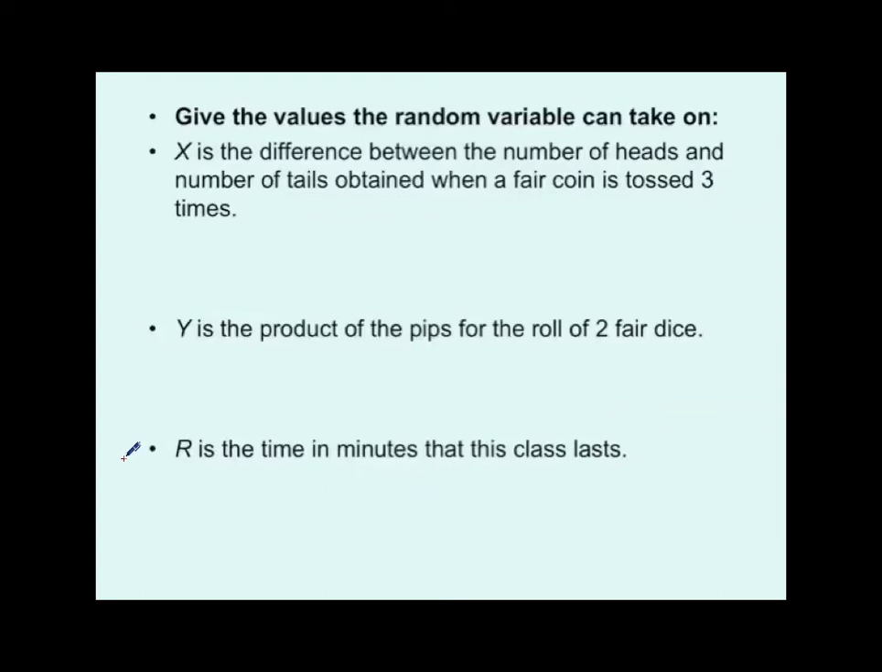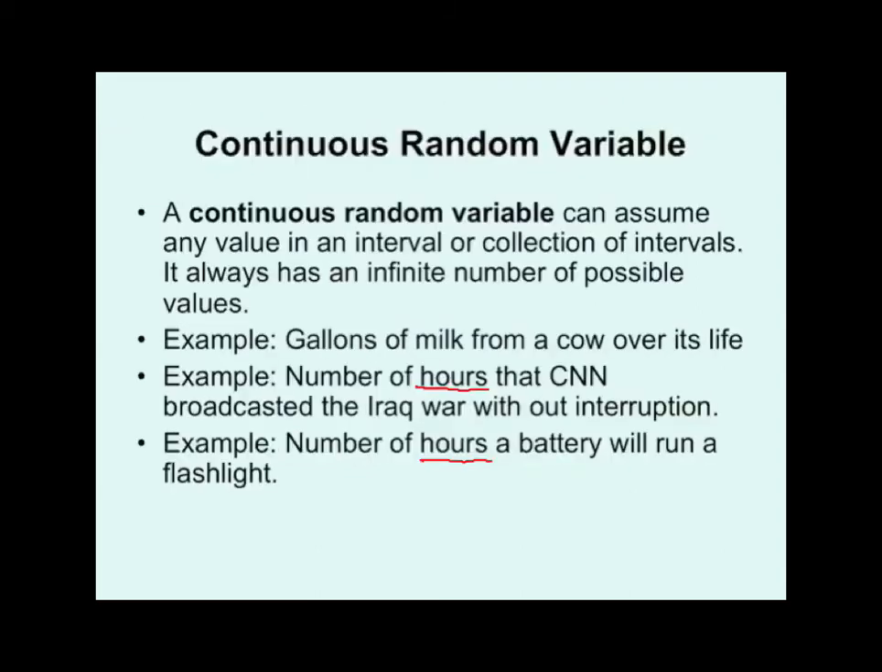Okay, so let's go take a look at some examples here of random variables. Let's say x is the difference between the number of heads and the number of tails obtained when a fair coin is tossed 3 times. So we want to give the values that the random variable can take on, and we're going to decide whether or not it is continuous or discrete, okay? So let's see. It's the difference between the number of heads and number of tails obtained when a fair coin is tossed 3 times. Well, let's go back to our example here that we did earlier.